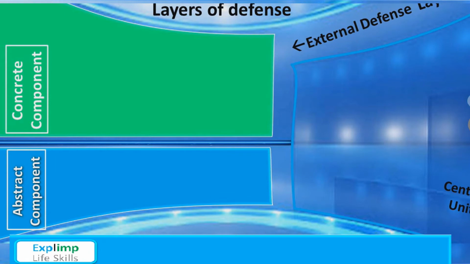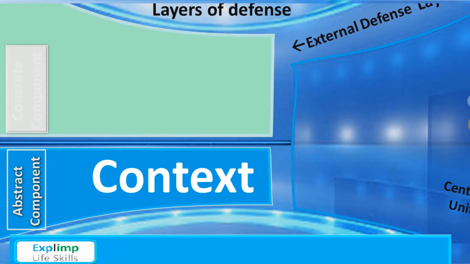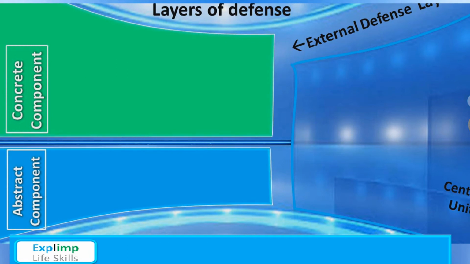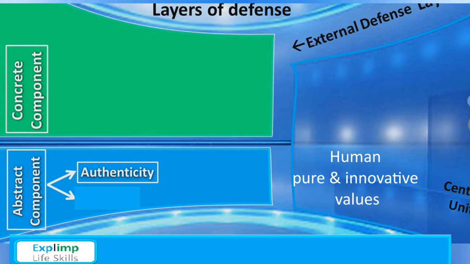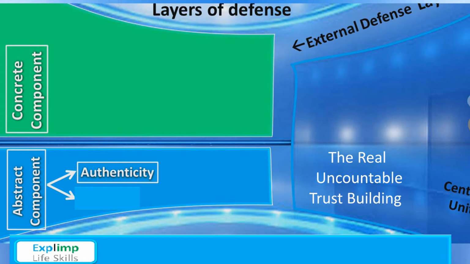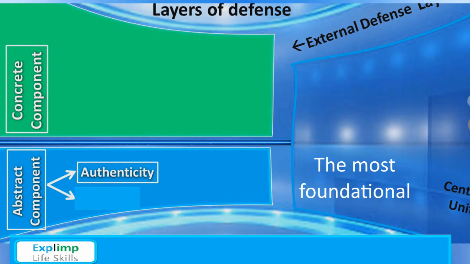The abstract component will give us a context and the concrete component will be our content, the real world, our practical world. Now let's make it a bit clearer that each component has many elements, but for now we will have a look only at some of them. We pick up only two elements for abstract component. Number one element is authenticity, which strengthens and tells us about human power and innovative values, and trust building, the real undoubtable trust, and this is the most foundational one.